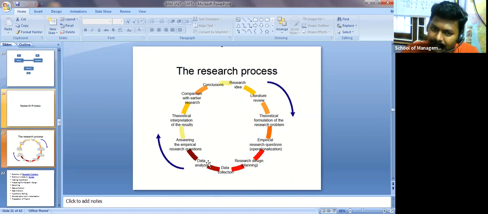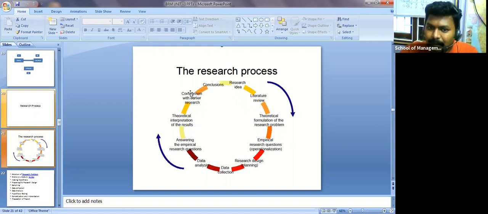So we'll do data analysis. After doing data analysis, we are going to get some results, and then we give answers to the empirical research questions. So we framed the questions, right? Based on that, we come up with the hypothesis and we applied some techniques. Once you applied techniques, you are going to get the answer, whether the hypothesis is accepted or rejected. Based on that, you write theoretical interpretations of the results.